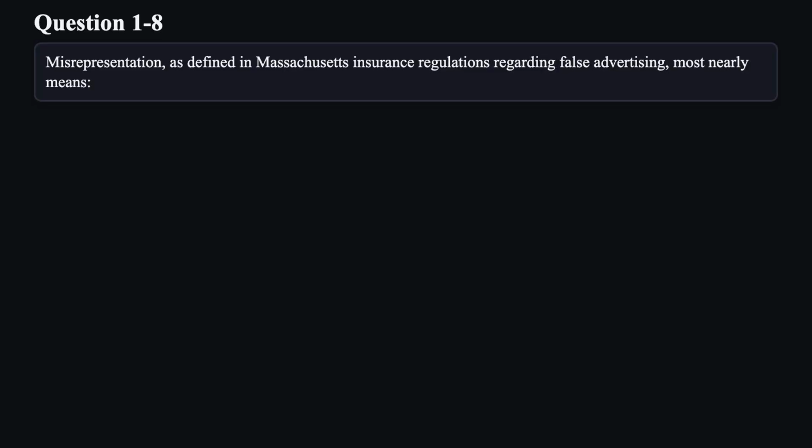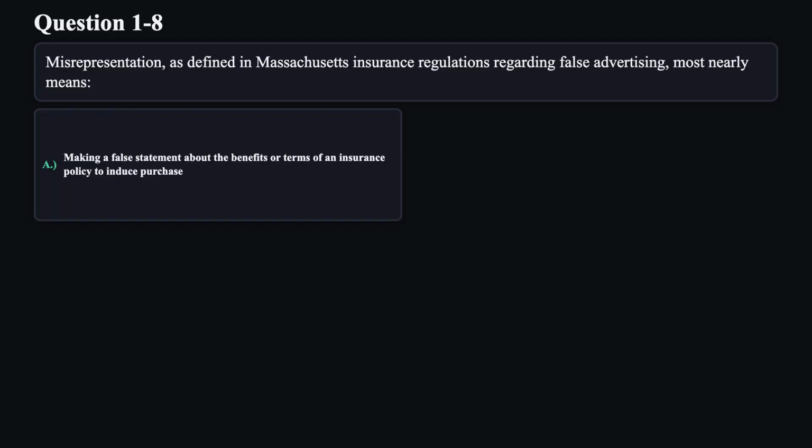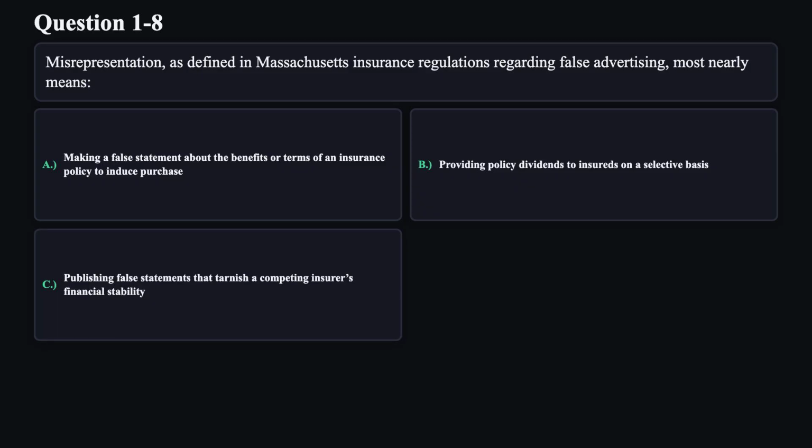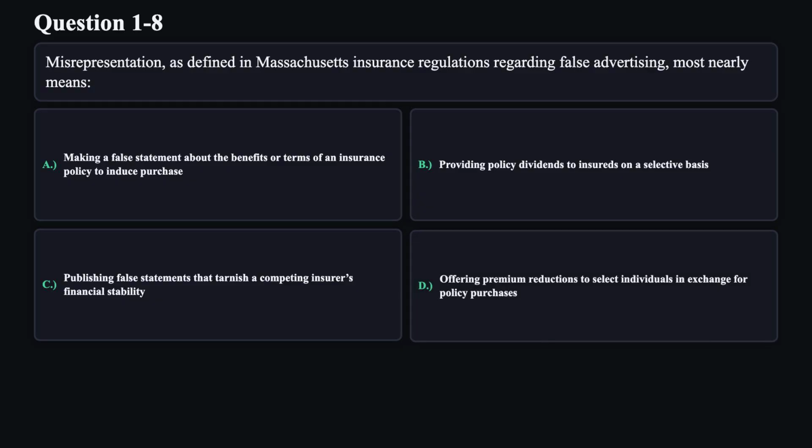Question 8. Misrepresentation, as defined in Massachusetts insurance regulations regarding false advertising, most nearly means: A. Making a false statement about the benefits or terms of an insurance policy to induce purchase. B. Providing policy dividends to insureds on a selective basis. C. Publishing false statements that tarnish a competing insurer's financial stability. D. Offering premium reductions to select individuals in exchange for policy purchases.